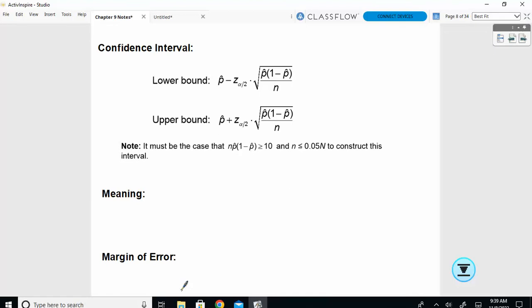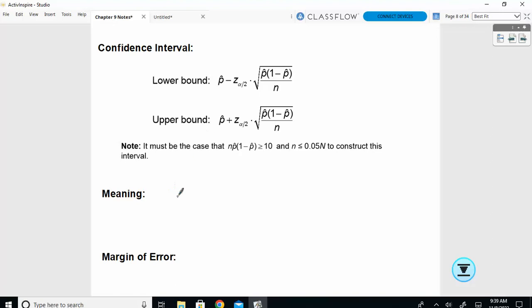That has to do with our margin of error, which I'm going to give you. You're not going to have to calculate it or anything. I'll say, give me a 99% confidence interval, or give me a 90% confidence interval. So you'll be told that. And then the rest of the stuff we already have. We'll have the point estimate, 1 minus point estimate, n. So really, it's all the same numbers that you've been using, it's just a different calculation with them. And we'll get a confidence interval from there.